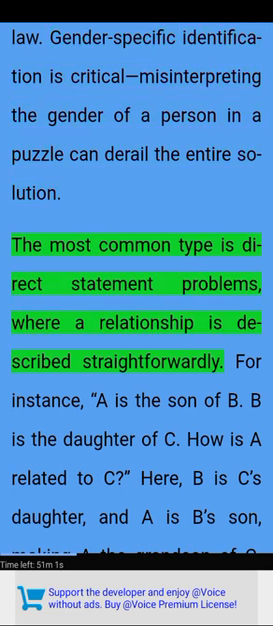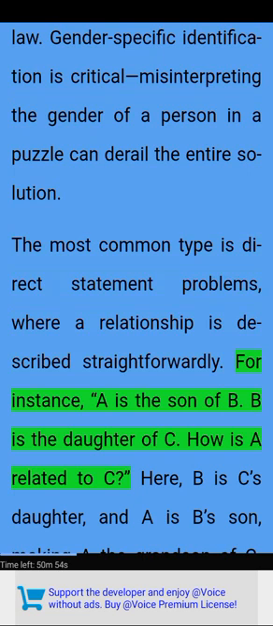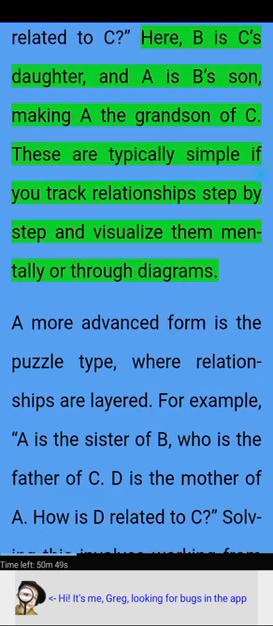The most common type is direct statement problems, where a relationship is described straightforwardly. For instance, A is the son of B. B is the daughter of C. How is A related to C? Here, B is C's daughter, and A is B's son, making A the grandson of C. These are typically simple if you track relationships step by step and visualize them mentally or through diagrams.